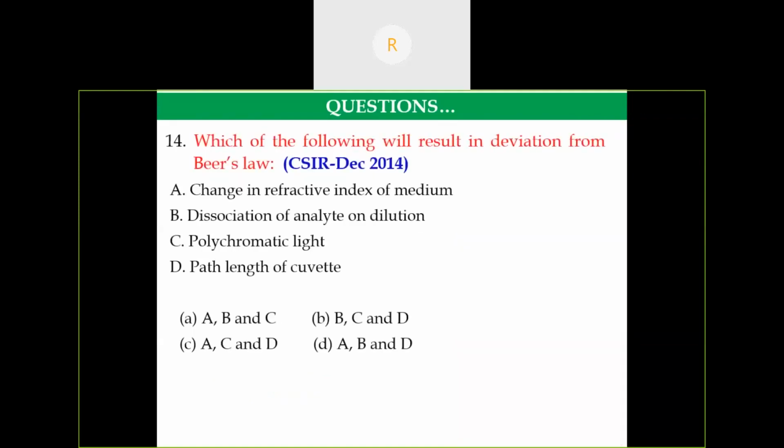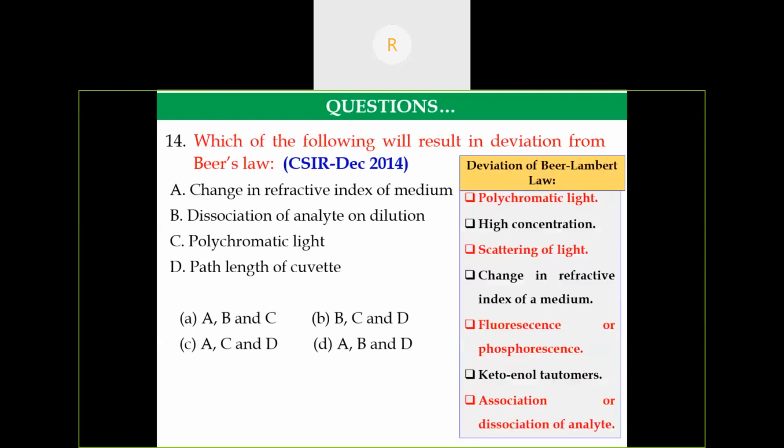A similar type of question was asked in December 2014. So which of the following will result in deviation from Beer's law? Here the same points are there, you can easily identify. So change in refractive index of medium, yes, it is there, and dissociation, it is there, then polychromatic light, deviation will be there. So consider D, path length of a cuvette. So it does not cause any deviation here. It is directly proportional to the absorbance, but it does not deal with any deviation of Beer-Lambert's law. Hence, the answer is A.